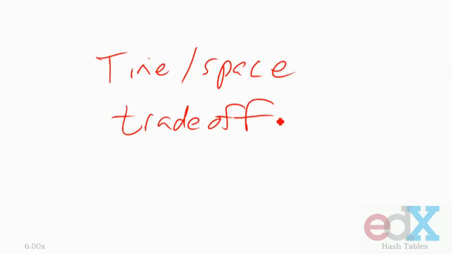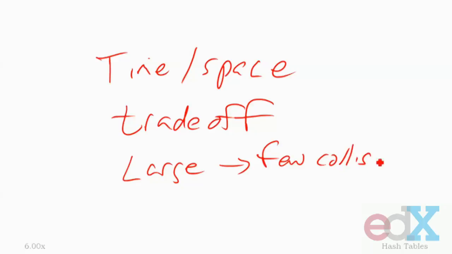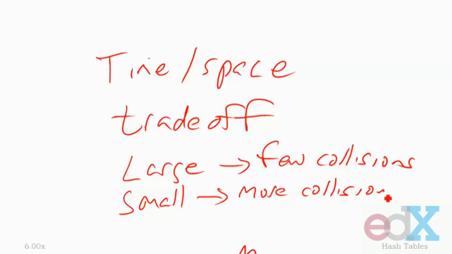What we have here is a classic example of what's called a time-space trade-off. If I make the table large, then I will have few collisions and lookup will be very fast. If I make the table small relative to the number of elements I put in the table, there will be more collisions. That finishes my explanation of how hash tables work. We'll give you some code that you can run to play with and see how they work. And in the next segment, we'll spend just a few minutes at the start of it using some probability to try and understand the likelihood of a collision.